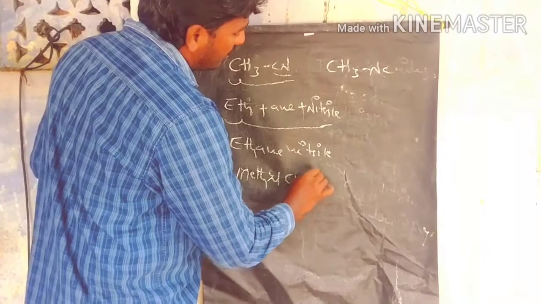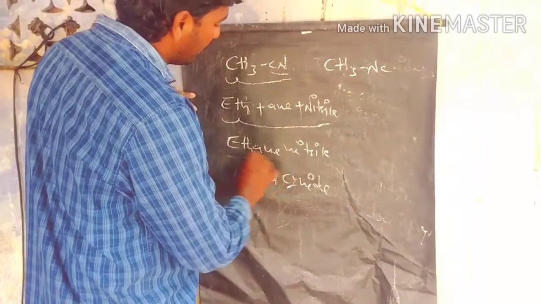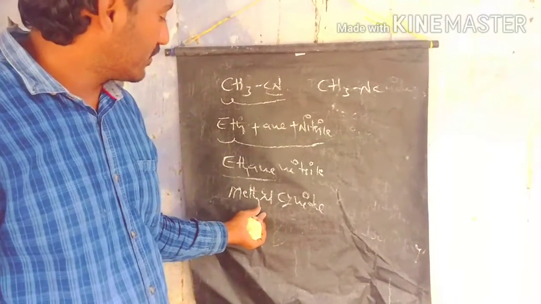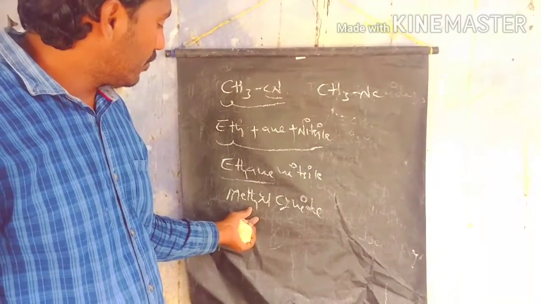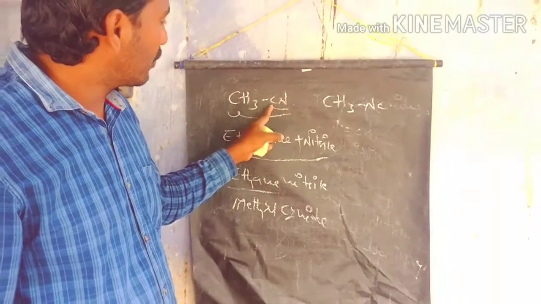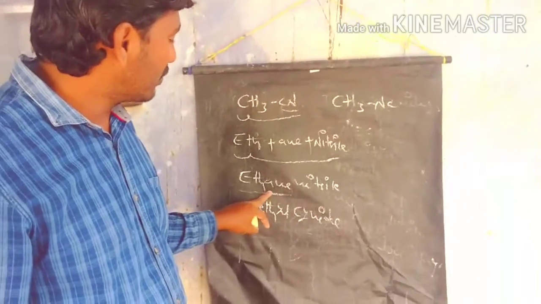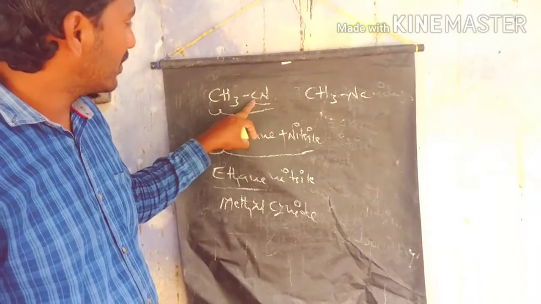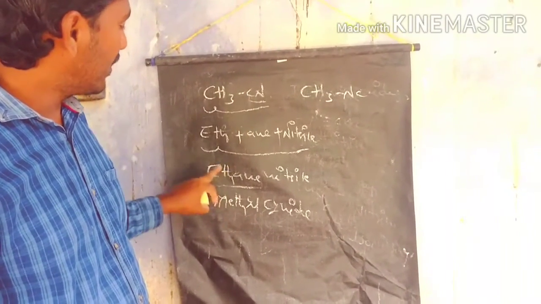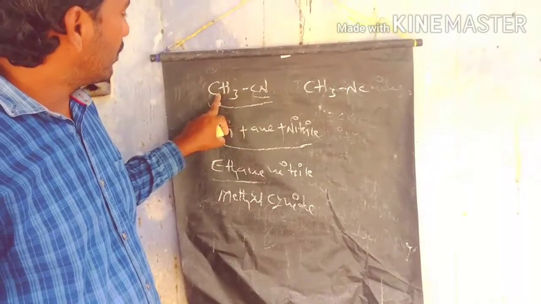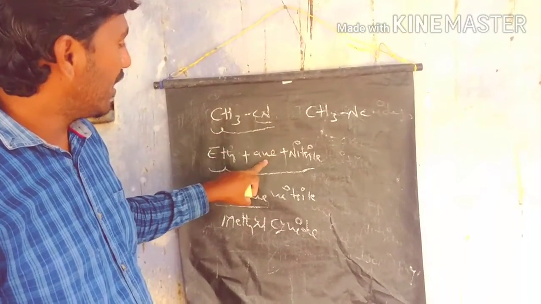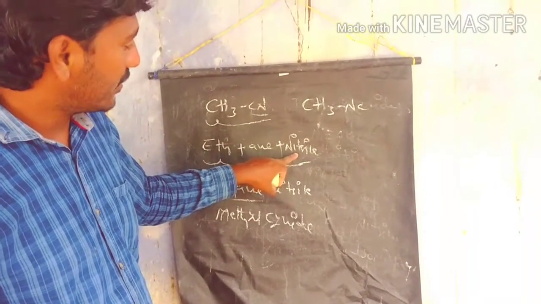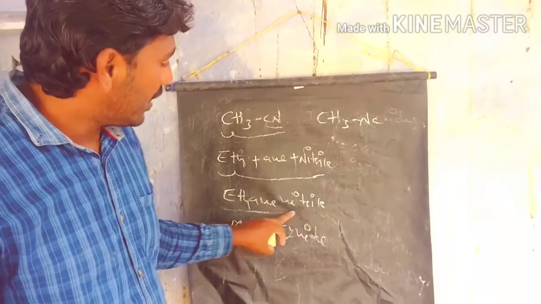Here in IUPAC nomenclature we count the cyanide carbon also. In common names, the cyanide carbon is not counted. That is the major difference. That's why we have 2 carbons in methyl cyanide, and that's why we take eth. Between the carbons we have a saturated bond, so an, and the secondary suffix is nitrile. Totally we call it ethane nitrile.